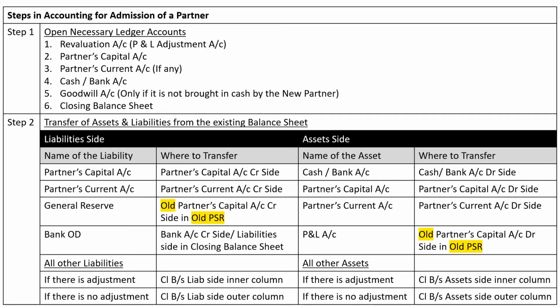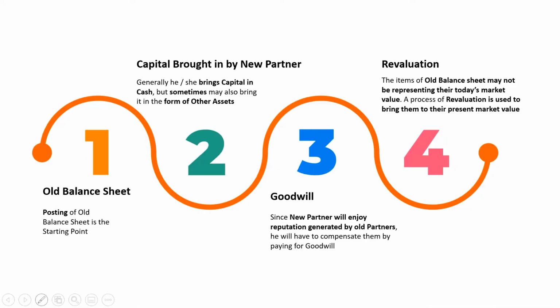Second step, transfer of assets and liabilities from the existing balance sheet. Liability side rules are telling us partners capital account should be transferred to partners capital account credit side. Current account is not there, general reserve is not there, bank overdraft is not there, other liabilities. If there is adjustment, then inner column of the closing balance sheet liability side. If there is no adjustment, then outer column of the closing balance sheet liability side. So let us consider these rules for the purpose of posting the liability side.